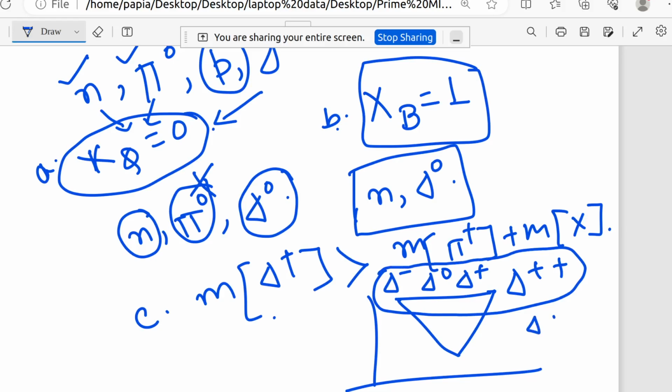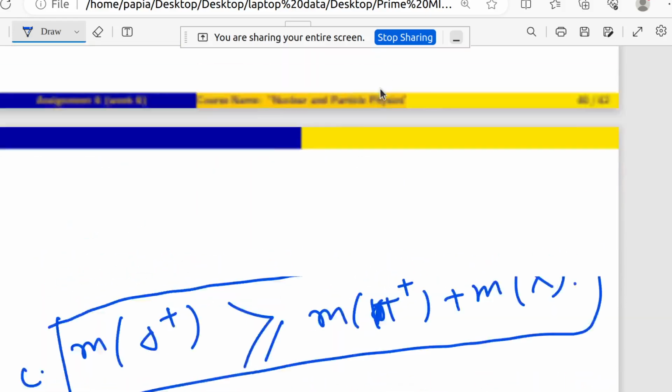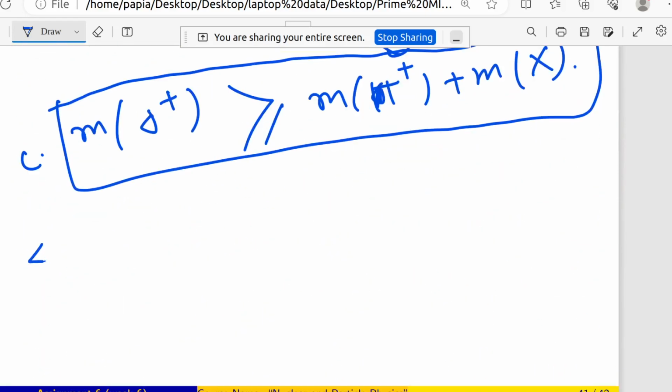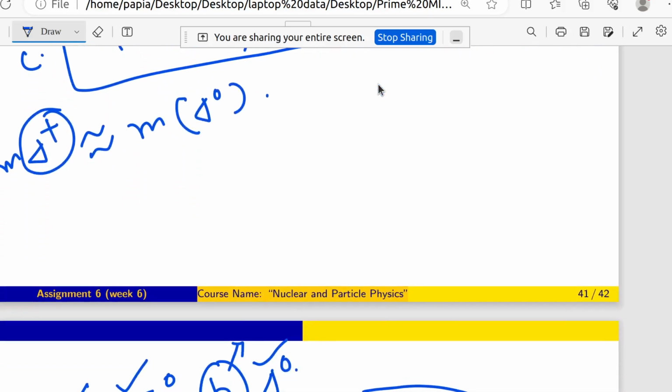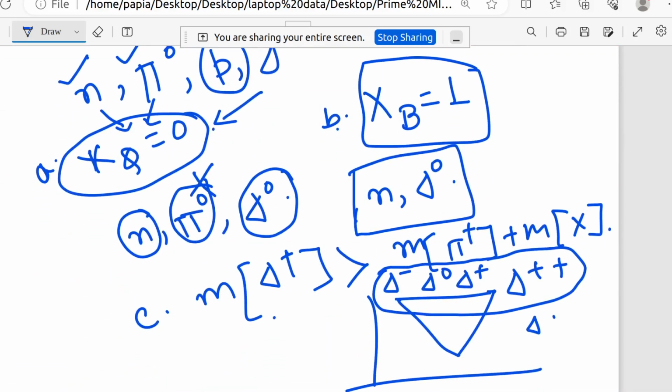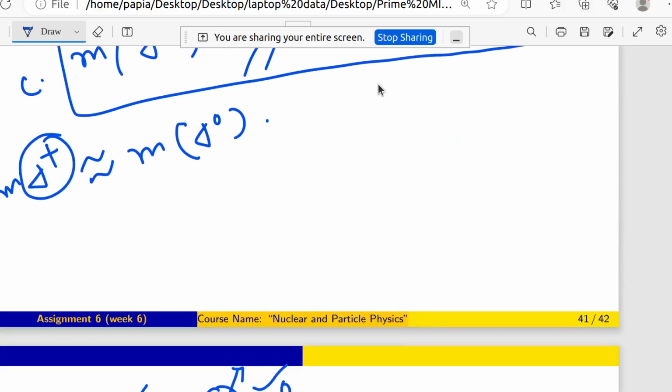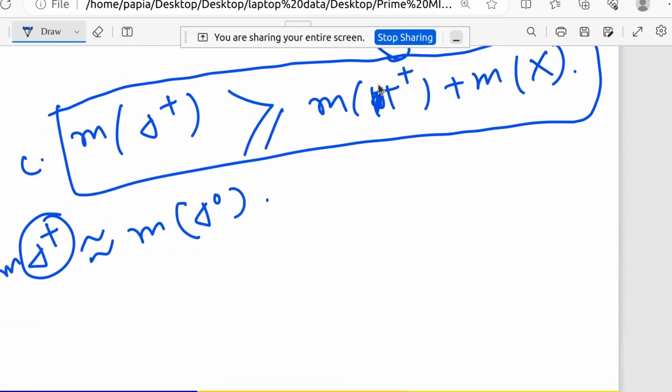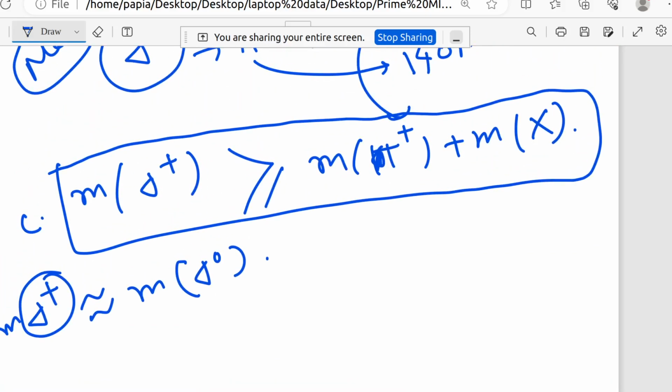So we got two options, one is n, one is delta 0. The delta 0 mass is very near to the delta plus mass.